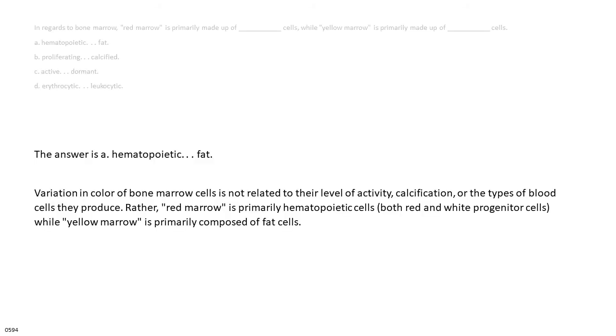The answer is A. Hematopoietic. Fat. Variation in color of bone marrow cells is not related to their level of activity, calcification, or the types of blood cells they produce. Rather, red marrow is primarily hematopoietic cells, both red and white progenitor cells, while yellow marrow is primarily composed of fat cells.